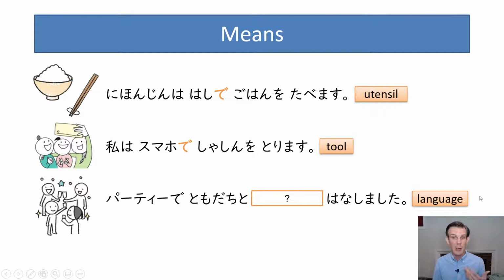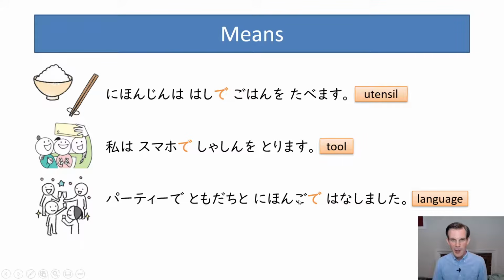Also for languages that one uses to do something. So at the party, I talked with my friends in Japanese. パーティーで友達と日本語で話しました. So 日本語で in Japanese, right? スマホで with my phone, 箸で with chopsticks, right?